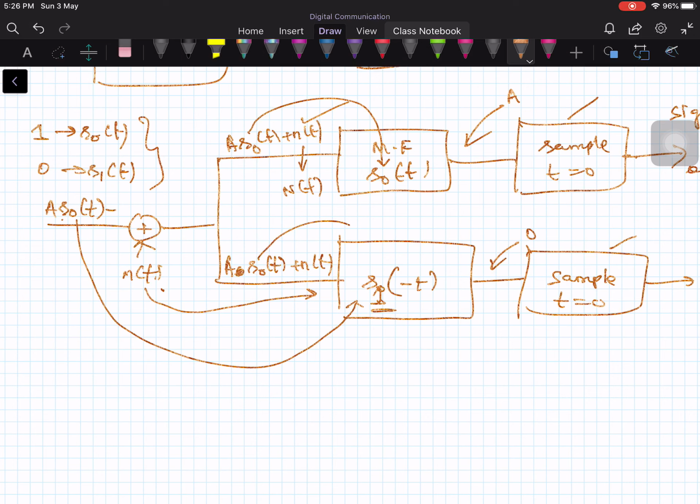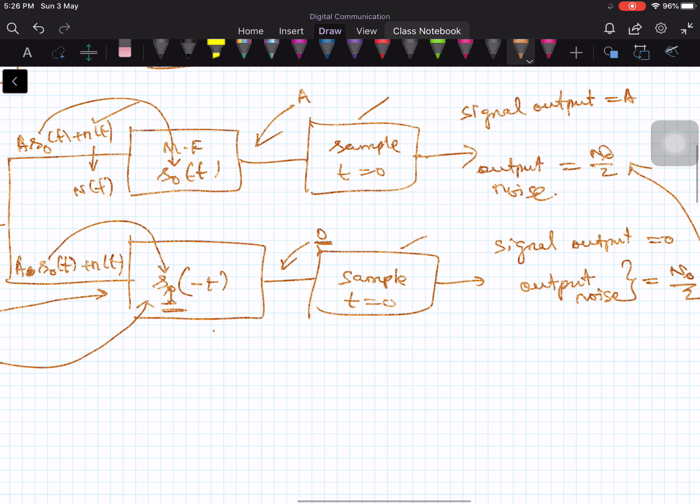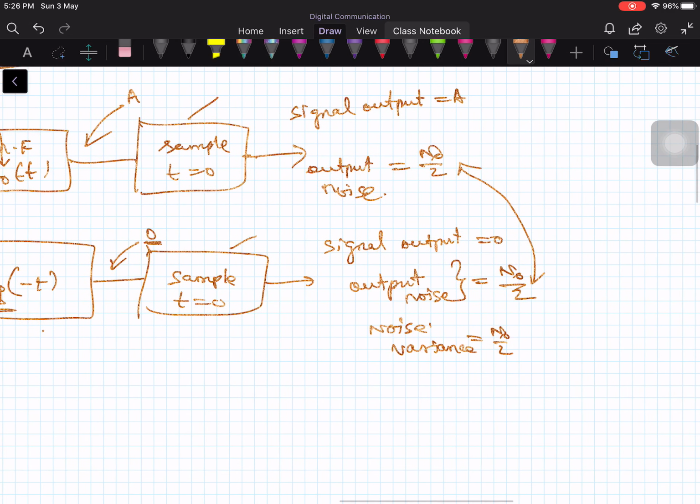This s naught is orthogonal to s1 of t, therefore the signal contribution is 0 here. But the same noise is coming to this matched filter, and it gives output noise variance equal to n naught by 2. This noise variance and the other are uncorrelated. Therefore the noise will be uncorrelated.